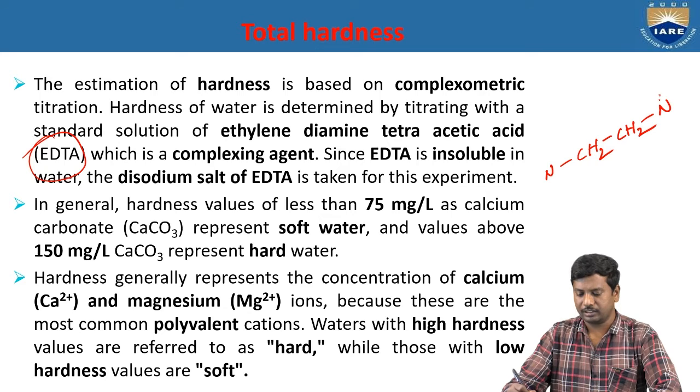What is the formula for acetic acid? Generally, acetic acid is CH3COOH, and one hydrogen replaced by the bond formation gives CH2COOH and CH2COOH.